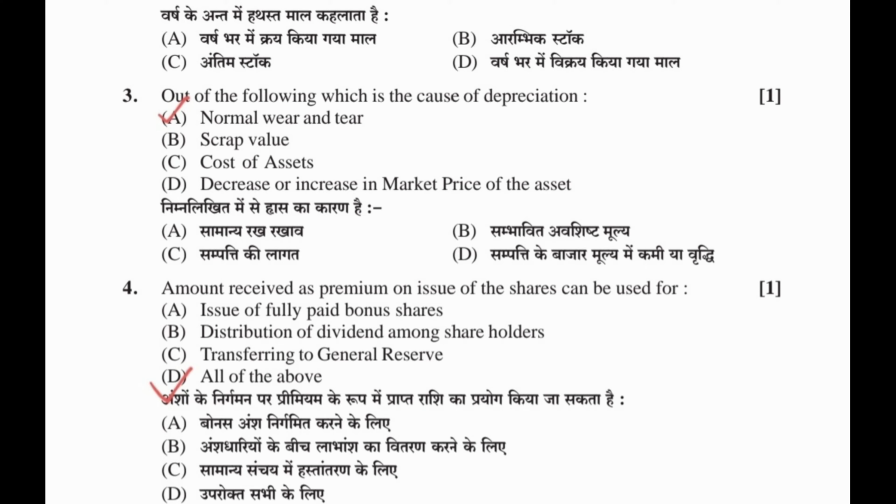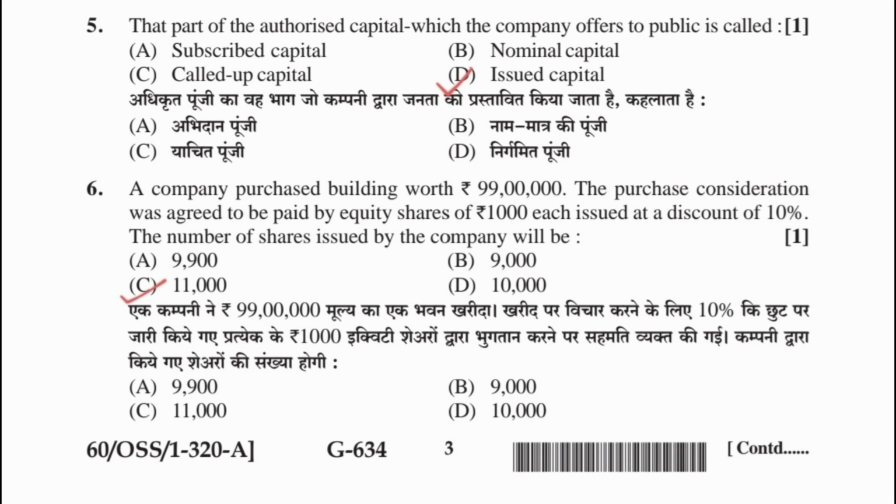3. Out of the following, which is the cause of depreciation? A. Normal wear and tear. 4. Amount received as premium on issue of the shares can be used for D, all of the above. 5. The part of the authorized capital which the company offers the public is called D, issued capital.